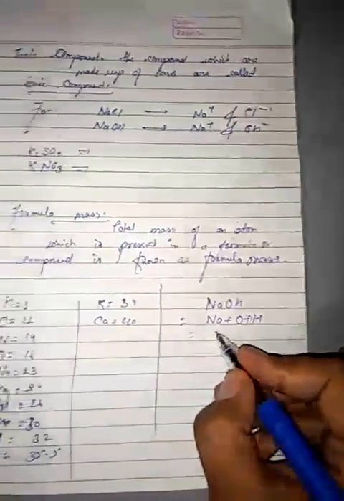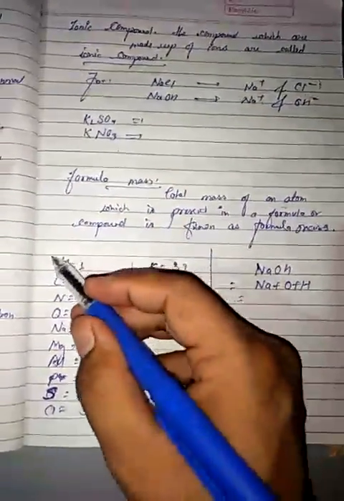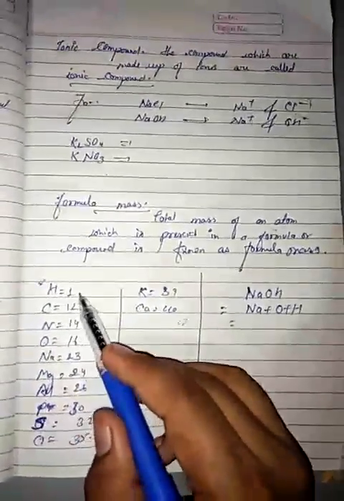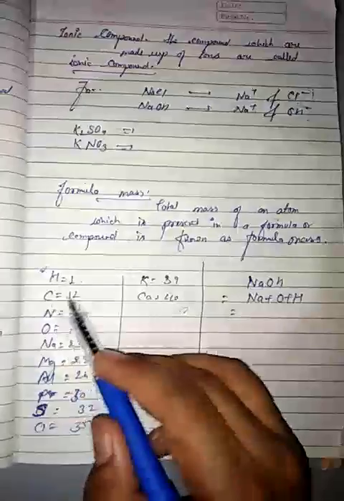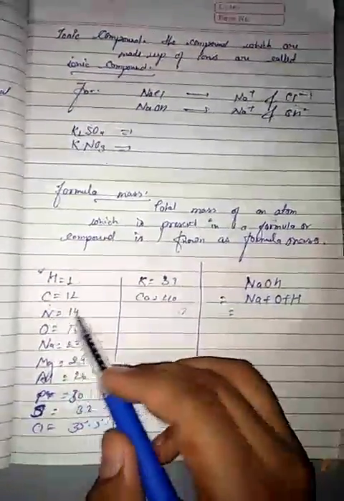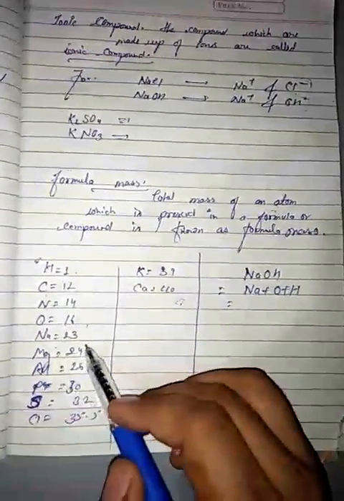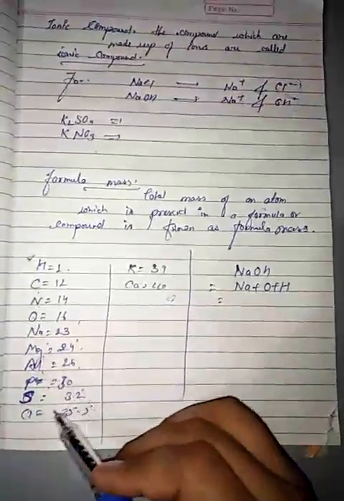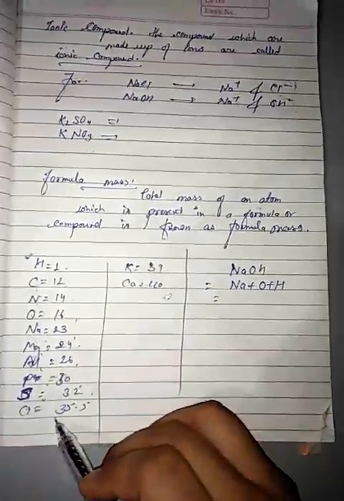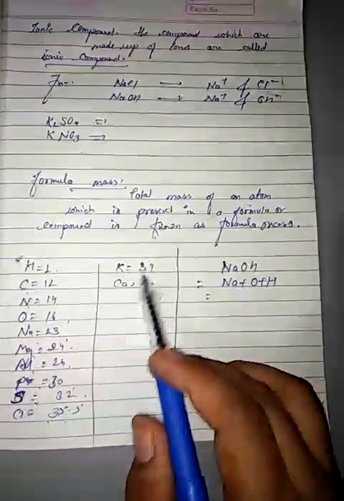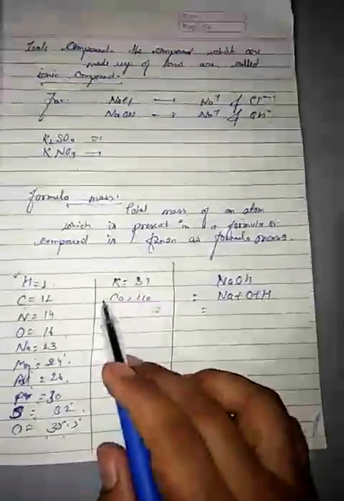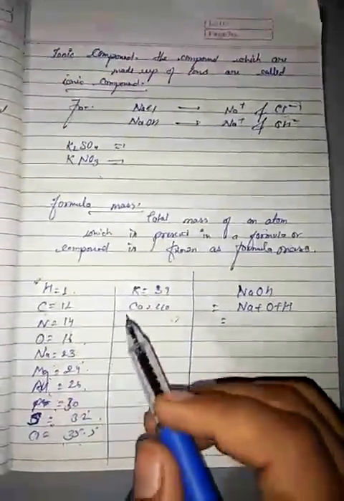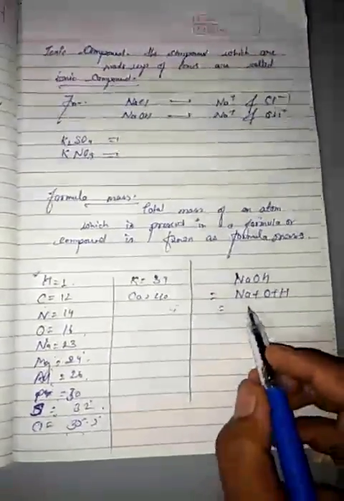Each element has its atomic mass unit. Hydrogen has 1, carbon 12, nitrogen 14, oxygen 16, sodium 23, magnesium 24, aluminum 27, phosphorus 31, sulfur 32, chlorine 35.5, potassium 39, calcium 40. You use these values to get the molecular mass or formula mass.